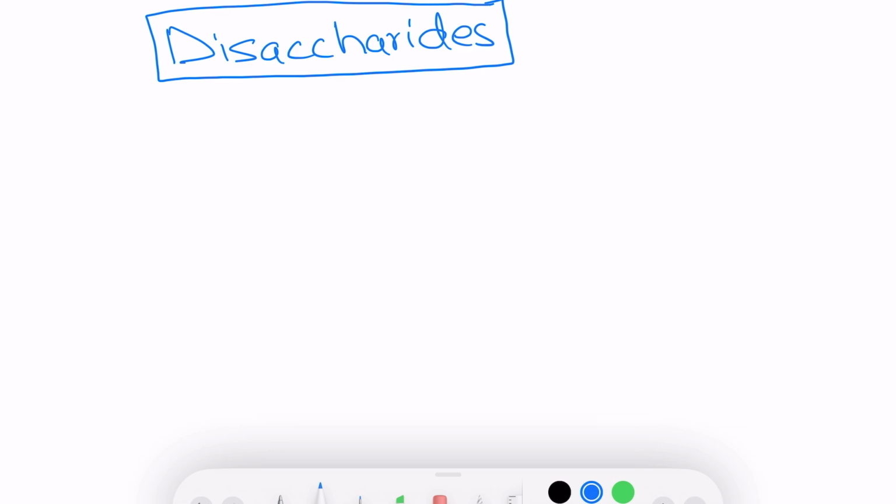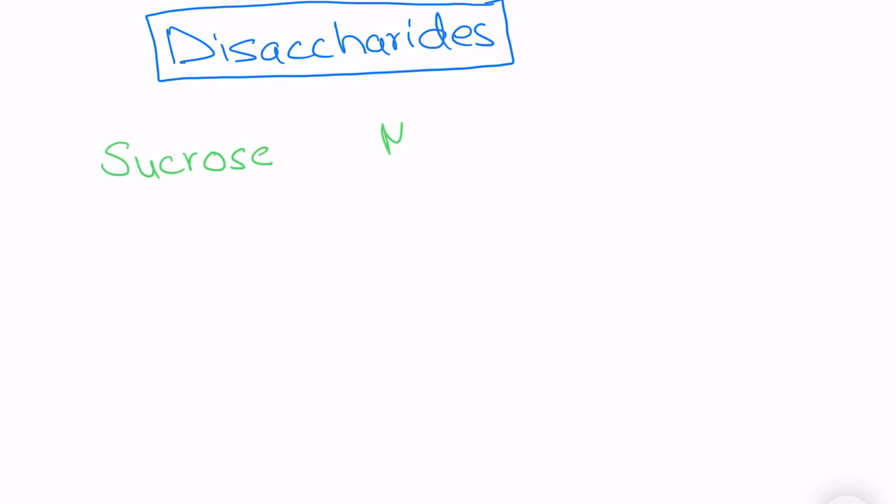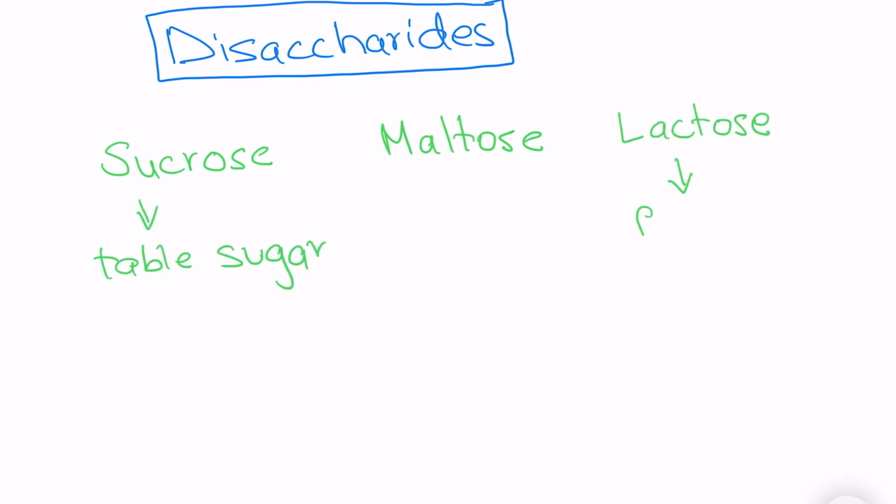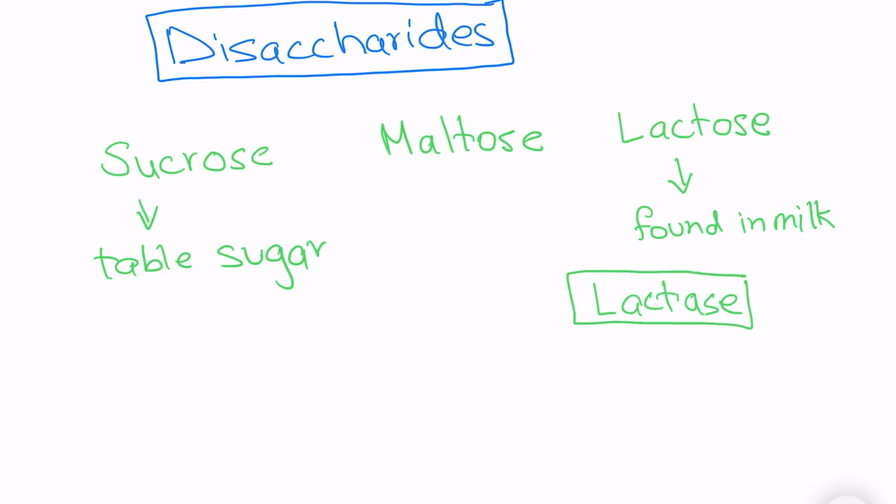Now let's discuss disaccharides. Disaccharides are the sugars that are formed when two monosaccharides are linked together through a glycosidic bond. The three most common disaccharides are sucrose, maltose, and lactose. Sucrose is the table sugar. It's the sugar that we commonly use in our kitchen. And lactose is the sugar present in milk. Our body has an enzyme called lactase which breaks down the lactose in milk. So people who are lactose intolerant don't have this enzyme lactase. That's why their body cannot digest milk or any other milk product.